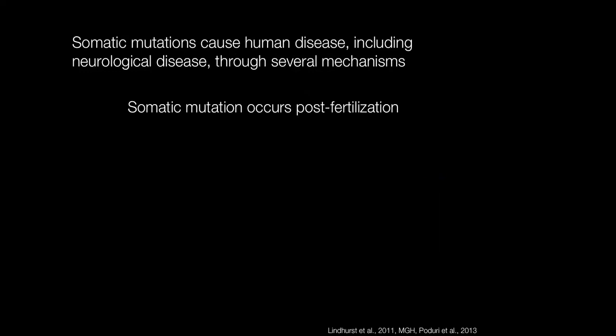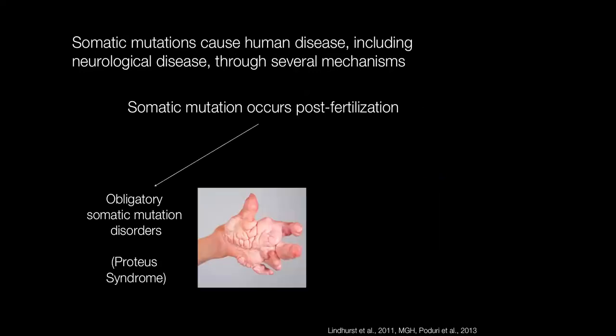So somatic mutations can cause human disease, including neurological disease, through several different mechanisms. On one extreme, we have what are termed obligatory somatic mutation disorders. And these are generally diseases in which the mutation has only ever been identified in the somatic state, and it's believed that a mutation in the germline state would be incompatible with life or lead to death in the first few years of life. An example of this is Proteus syndrome, illustrated. You can see the hand of a patient with Proteus syndrome in this image. This is a multi-system overgrowth disorder that was recently identified to be caused by a somatic activating point mutation in the kinase AKT1.